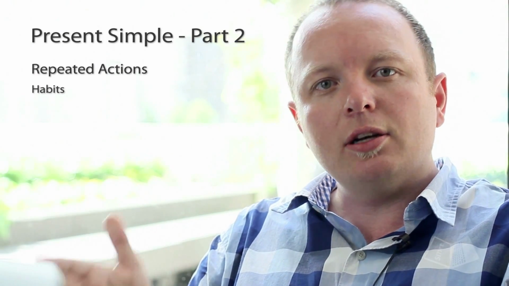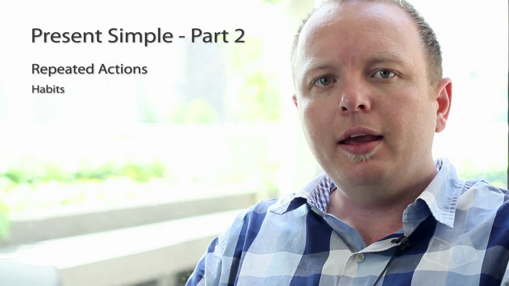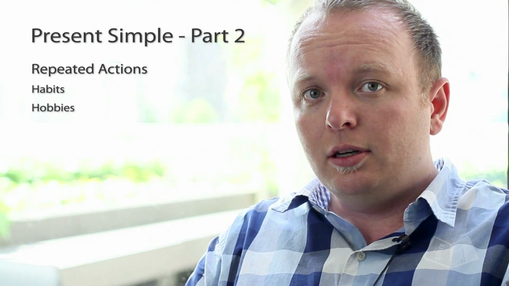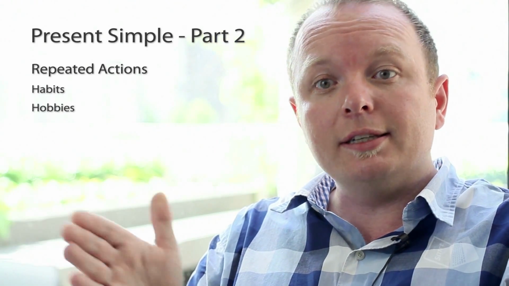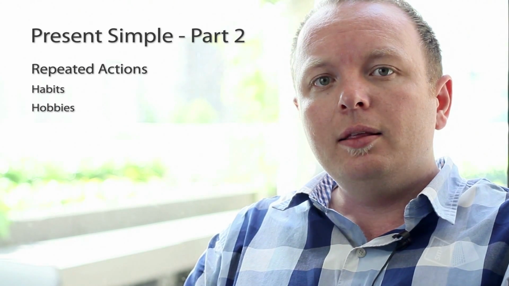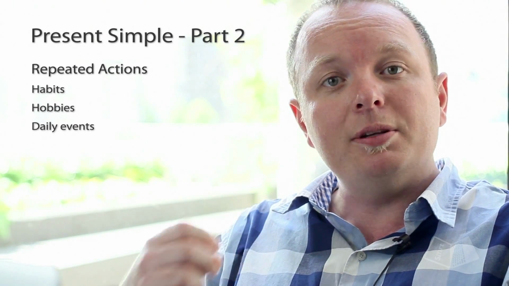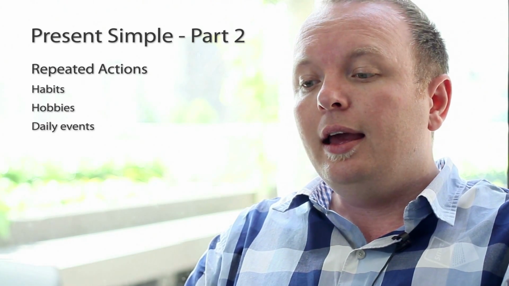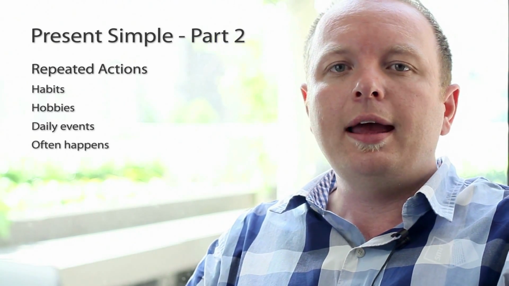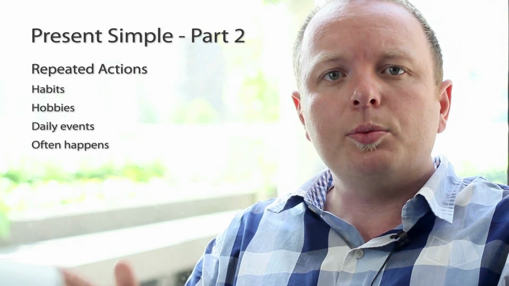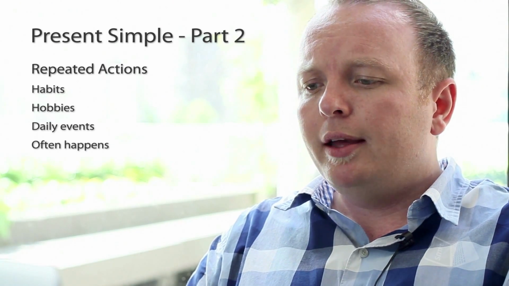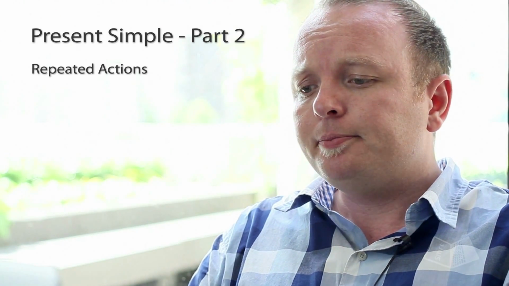Well, your habits, you do these things again and again. Your hobbies, you do your hobbies again and again. Things that happen daily, something that happens every day. And something that just often happens. These are repeated actions. So let's look at some examples.